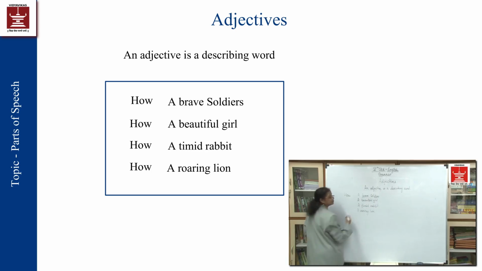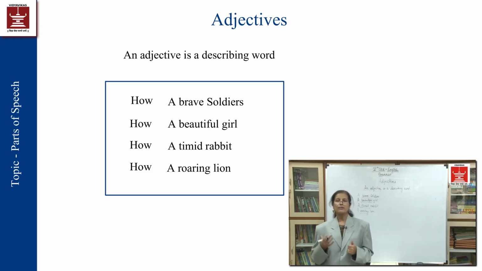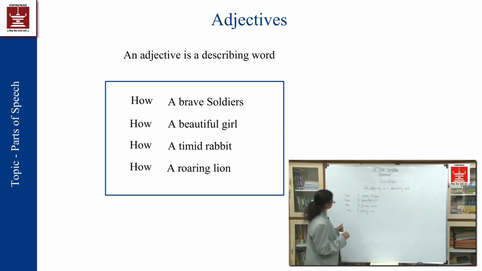Brave. How is a girl? Beautiful. How is a rabbit? Timid. How is a lion? Roaring. When I ask the question using how, the word I get as the answer is called an adjective. Understood? You must have understood.